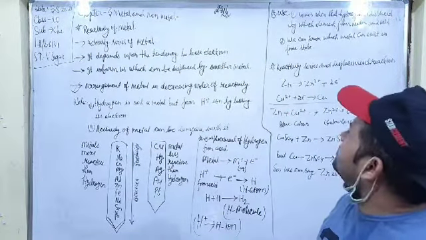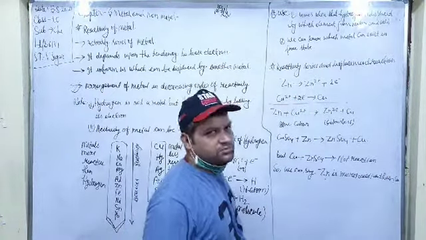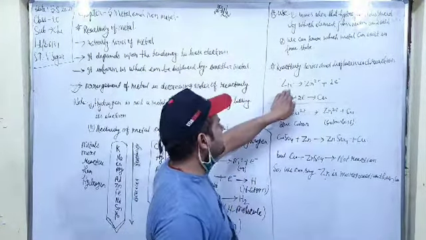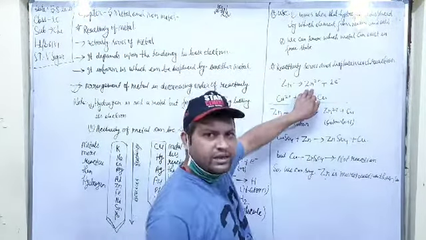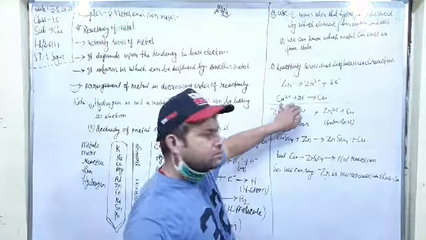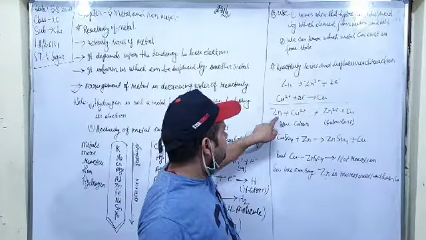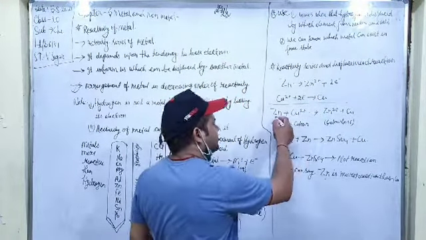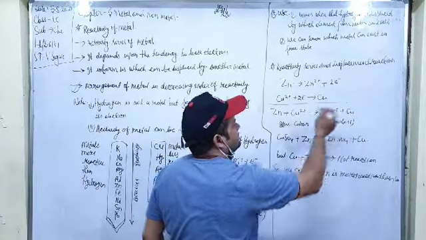Now let us look at the reactivity series and displacement. Here Zn first loses its two electrons and forms Zn2+ ion, and these two electrons are accepted by copper ions and form Cu. After cancellation you can see Zn plus Cu2+ forms Zn2+ plus Cu.